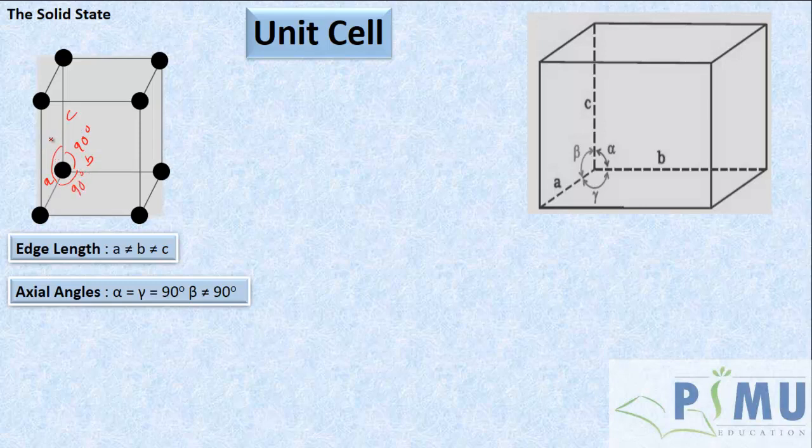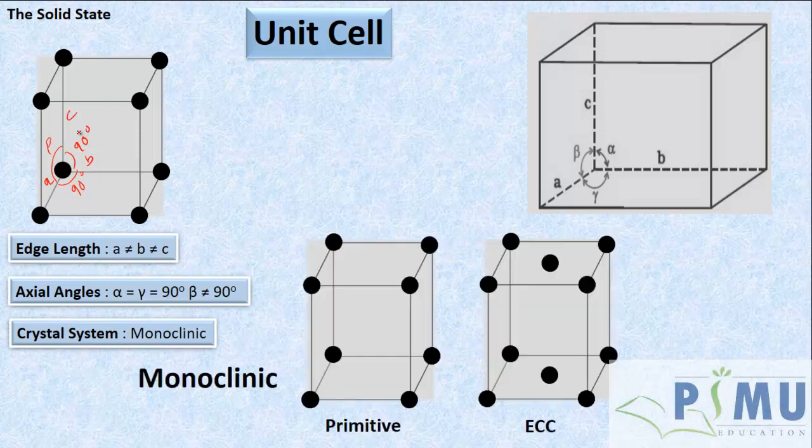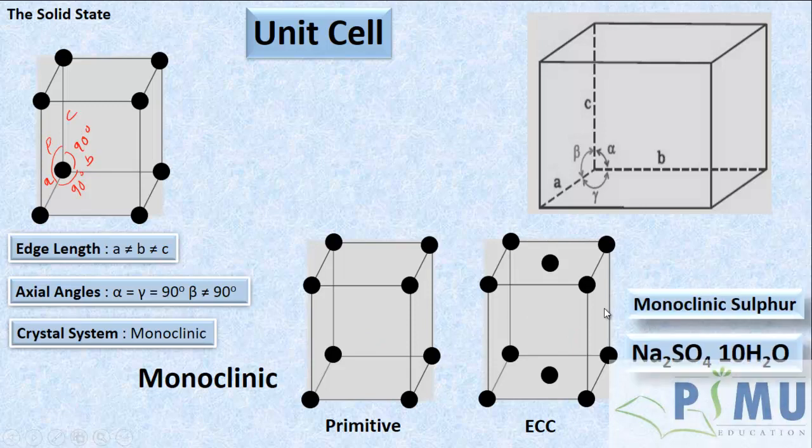And this beta is slightly more than 90 degrees. Then the structure of such unit cells is called monoclinic. In monoclinic, two types of unit cells are possible. The one is primitive, the other one is end-centered. Examples for this are sodium sulfate and monoclinic sulfur.